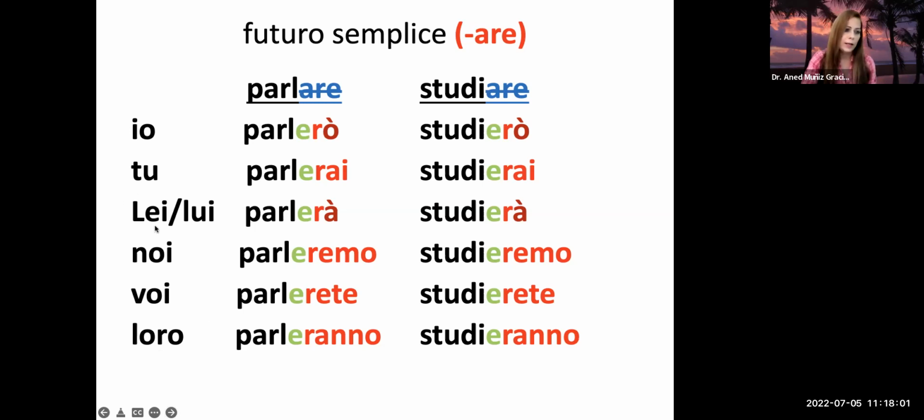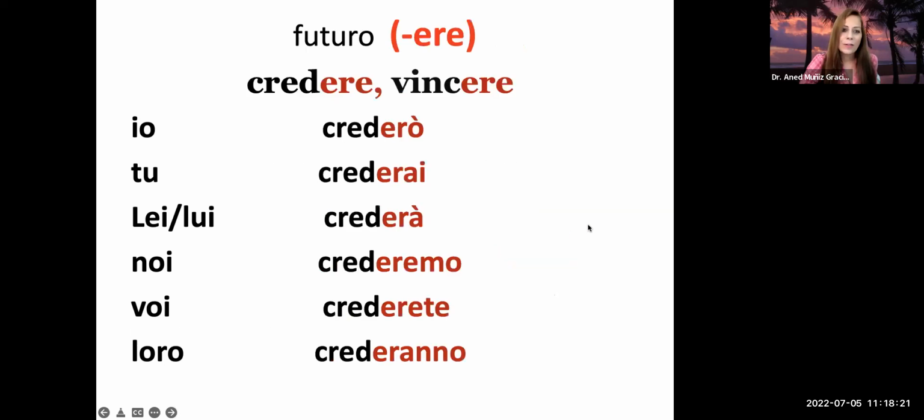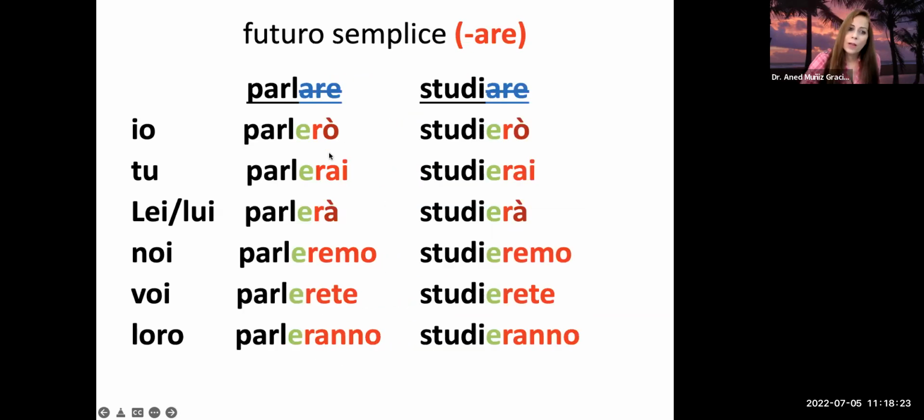And then the formal lei or usted, or the formal you, ma'am or sir, and the formal loro, right, when addressing a group of people formally. The endings are actually the same as the regular lei and the regular loro, so they're going to be in there.